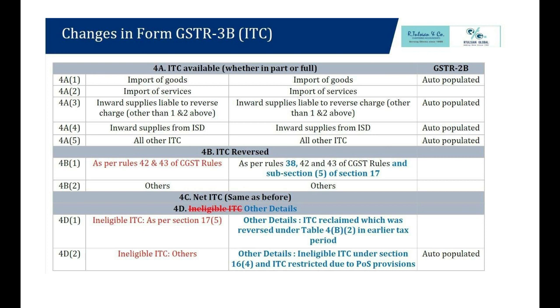Opening balance 100. 10 rupees was the temporary reversal in 4B2 for the month of August. But you are claiming more than what you are saying you are to claim, right? So you are claiming 120 rupees in table 4A5. So there will be a red warning, validation: how are you claiming more than your temporary reversal which is yet to be claimed? So scrutiny notices may be received wherein we have to explain why we are claiming more than what we say we have temporarily reversed and not claimed yet, right?